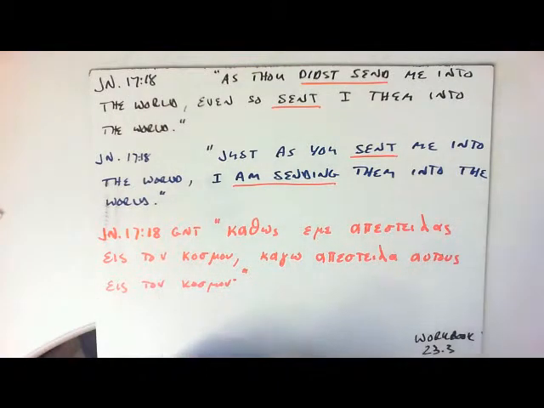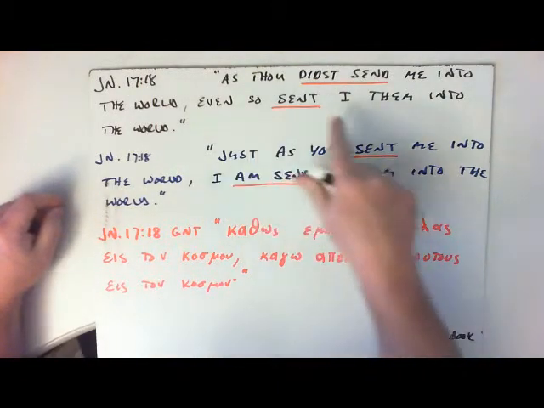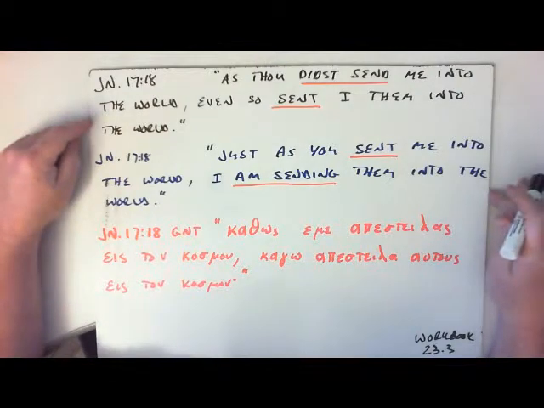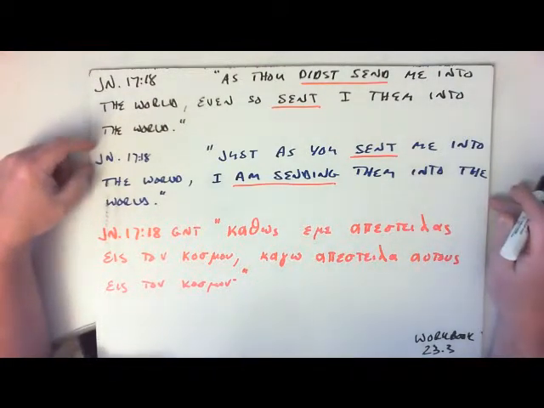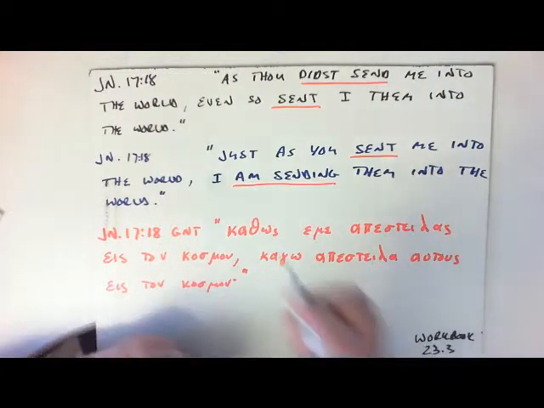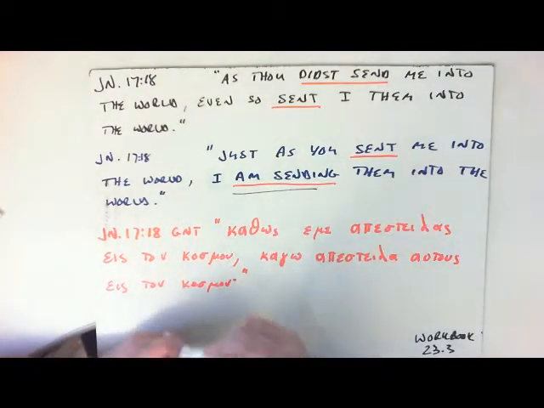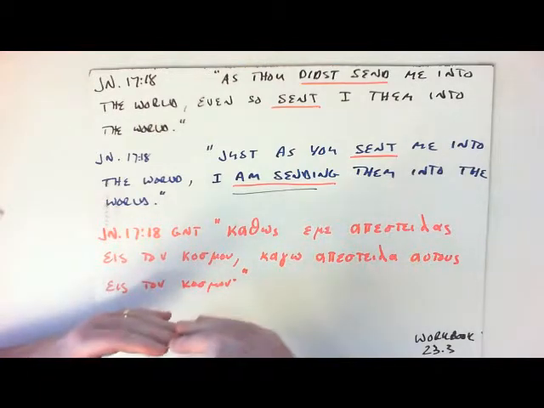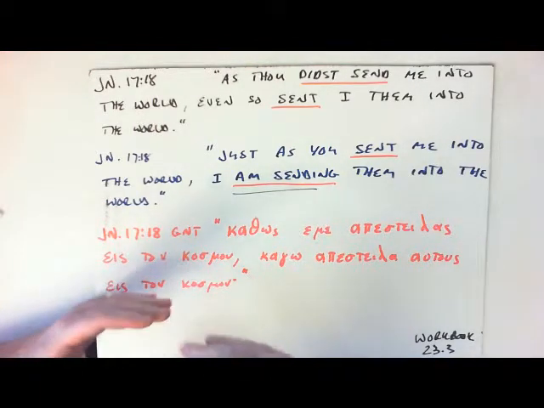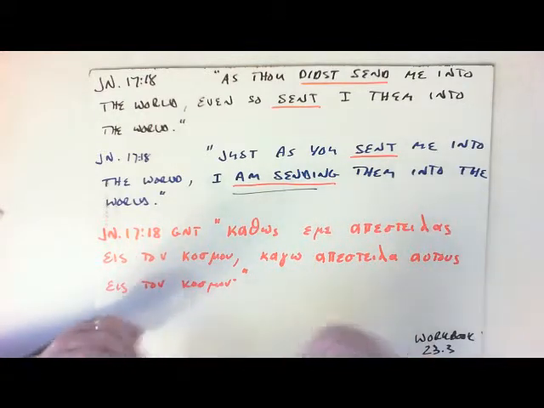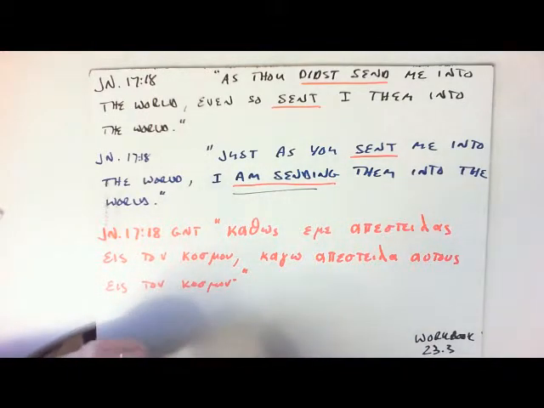Suppose we have two translations. "As thou didst send me into the world, even so sent I them into the world." And then we have this translation: "Just as you sent me into the world, I am sending them into the world." We would recognize this here as the continuous aspect, present tense. So it would be a present tense verb, which would be, this time is right now. Aspect is continuous. That's a function of the tense.